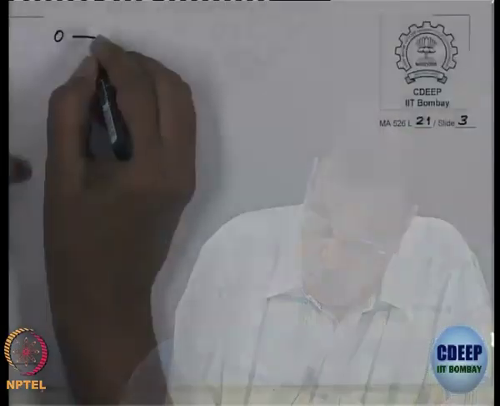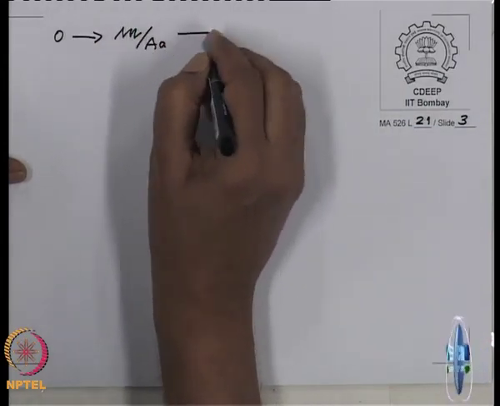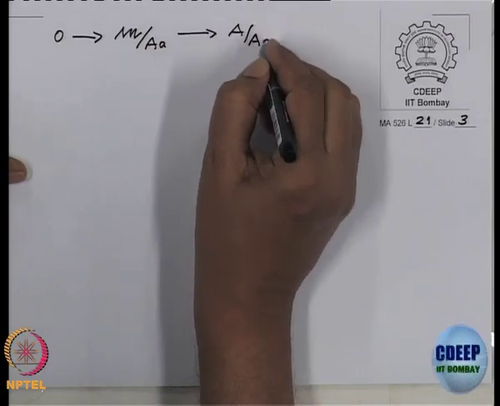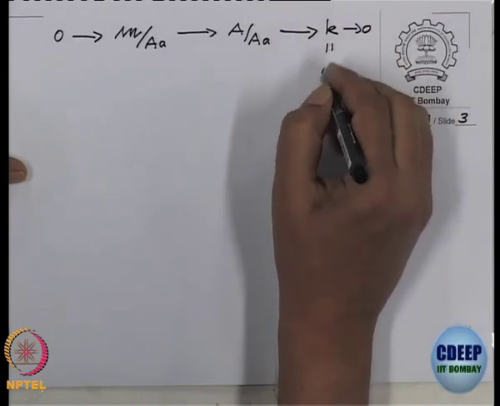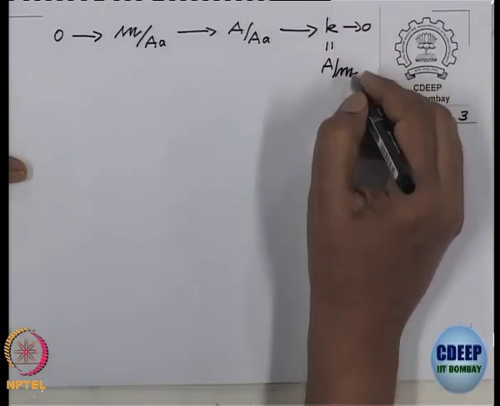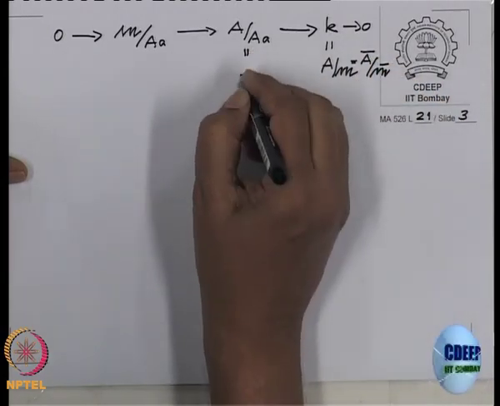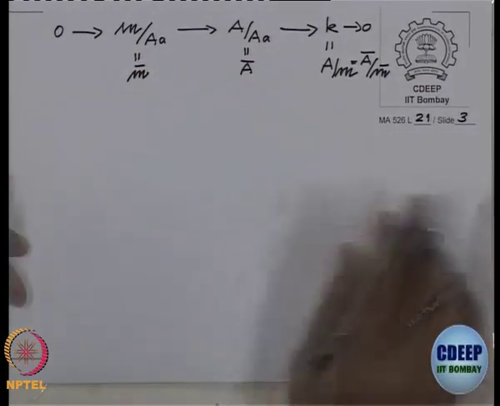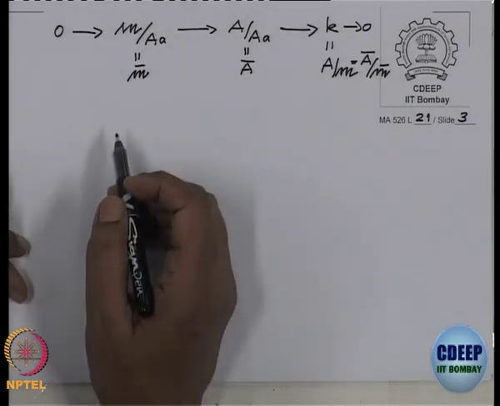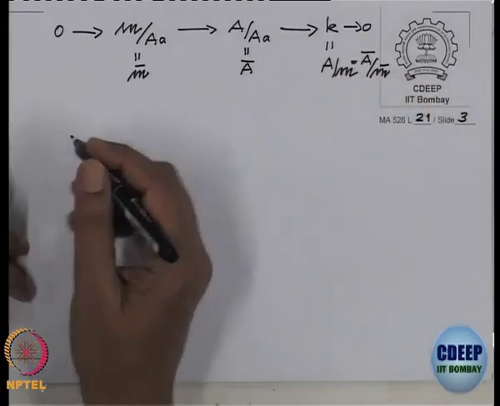In any case, we have an exact sequence like this: 0 to M/(a) to A/(a), and to this residue field K. K is the residue field A/M, which is also the same thing as the residue field of A bar by M bar. This is A bar, this is M bar. So to prove the corollary, it is sufficient to show that this homological dimension is finite as an A/(a) module.